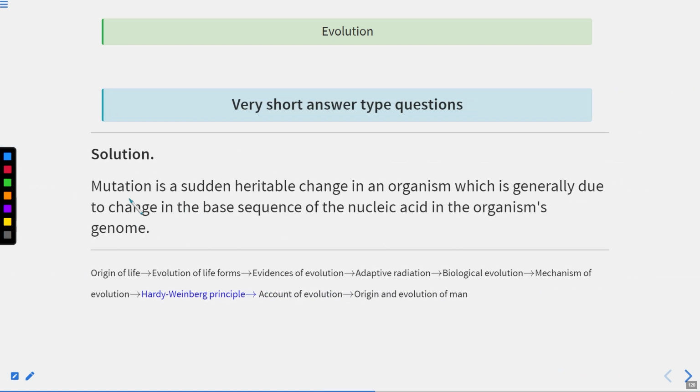Now, mutations are sudden heritable changes in an organism, generally due to a change in the base sequence of the nucleic acid in the organism's genome. If there is mutation, that can cause a change in allele frequency, and it can cause speciation, meaning formation of new species, because mutations are sudden but heritable changes in an organism.